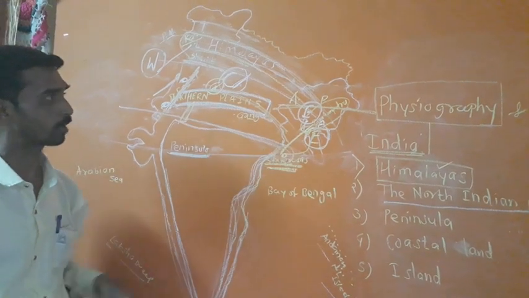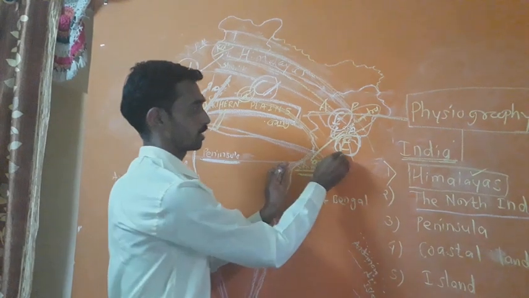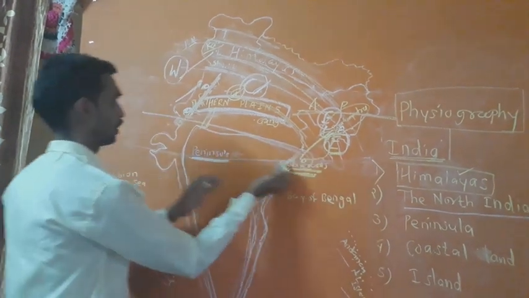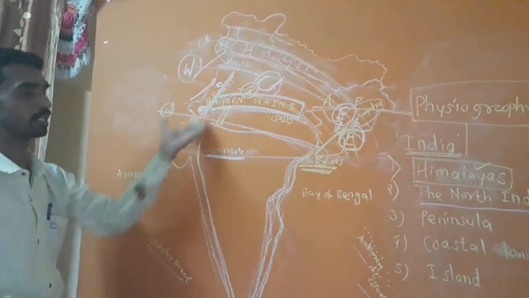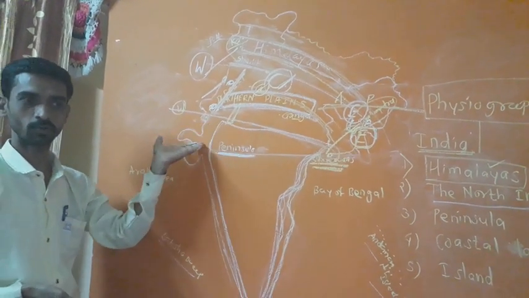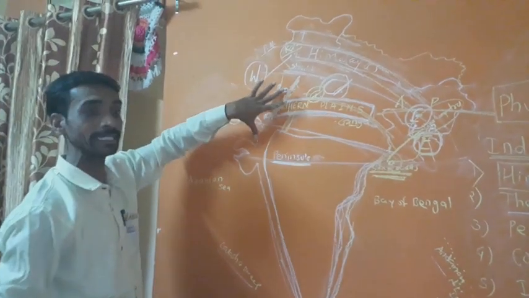Here the plains form as a result of depositional work also. The western part of the North Indian plains is occupied by desert. So here we know the eastern part also. Now we go through the western part, the desert area, Rajasthan, Punjab.